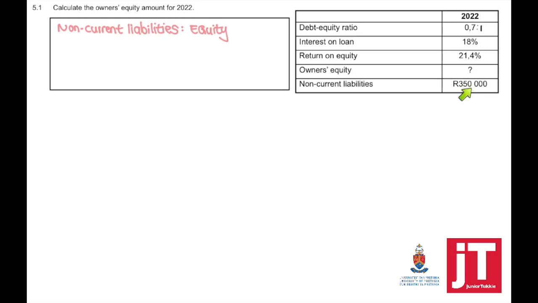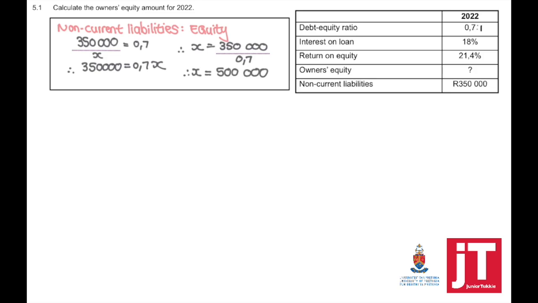Non-current liabilities were given, 350,000. To find out your equity, we have to take 350,000, because it's your non-current liabilities, divided by your equity, which is now X, equals 0.7. So to find X, we have to take 350,000 divided by 0.7, and that equals 500,000.